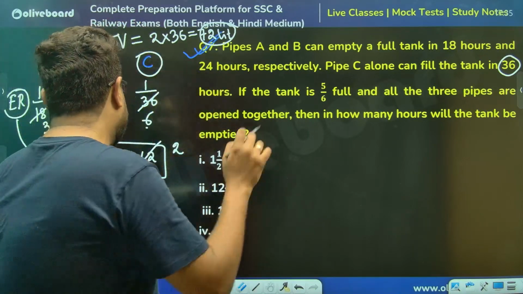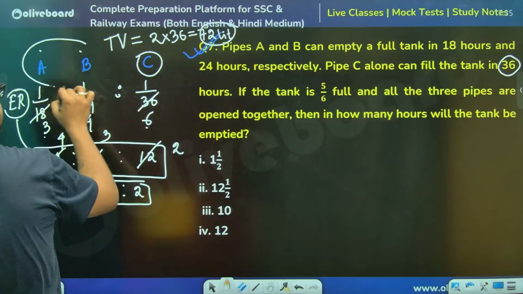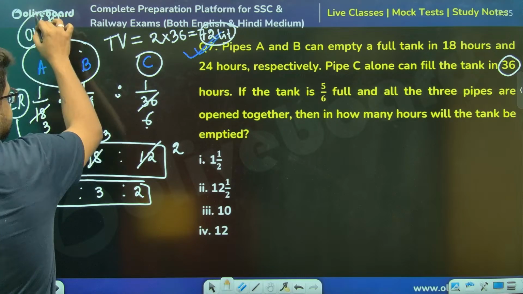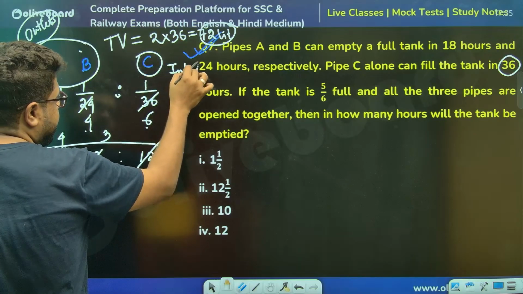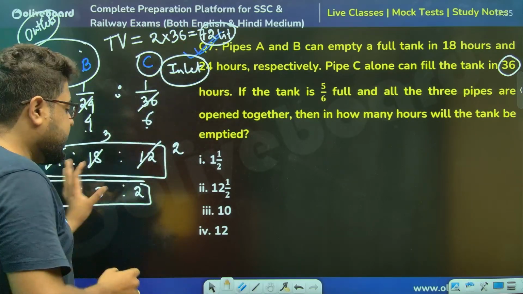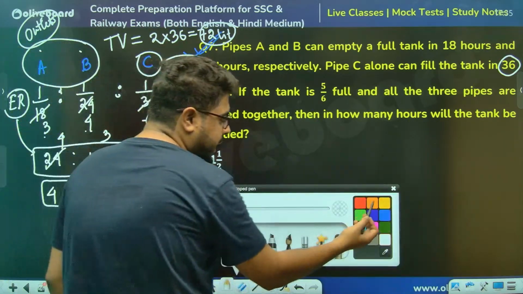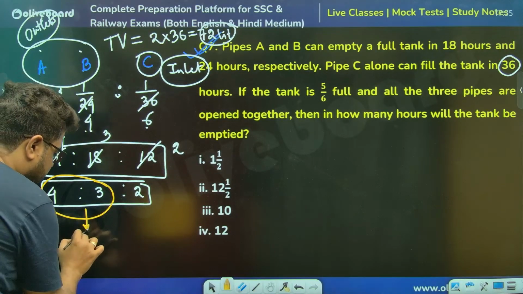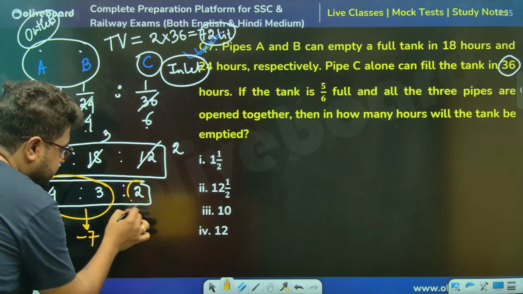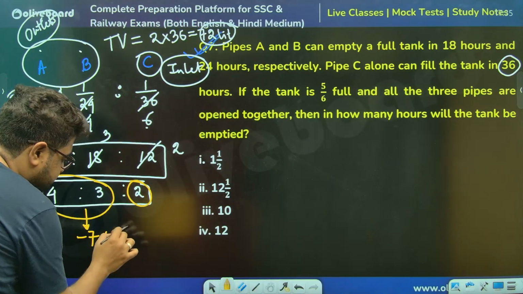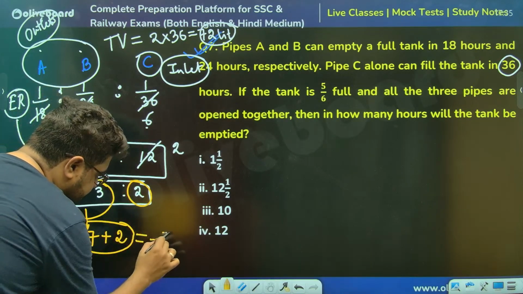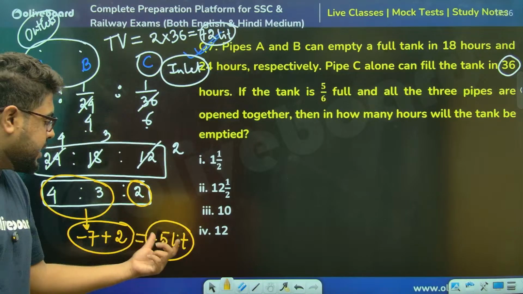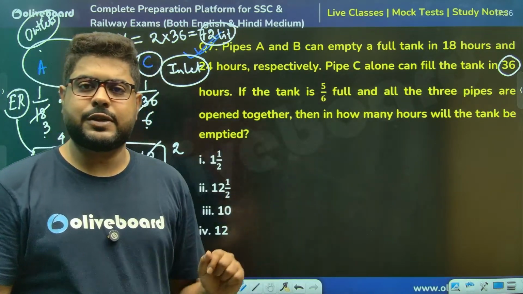Now, just understand these two are outlet pipes. These two are outlets, they are minus. And this is the inlet pipe, sir. If all three are open together, every hour A and B will cause 4 plus 3, 7 liters to go out, minus 7. And C will fill plus 2 liters. So ultimately, 5 liters of water will go out every hour.